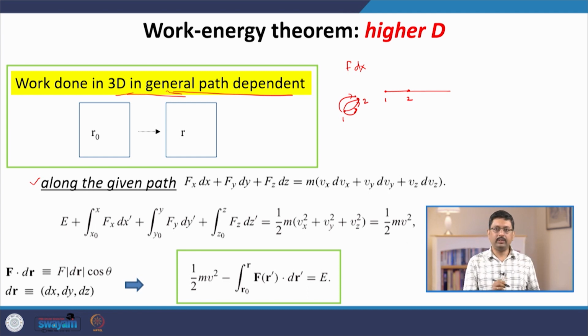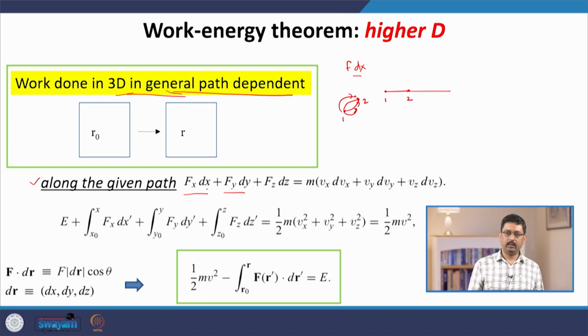So, if we specify the path, then the total work, so now we can generalize the expression for work. Instead of one single piece of displacement along, let us say, the x direction, now we have three independent pieces.